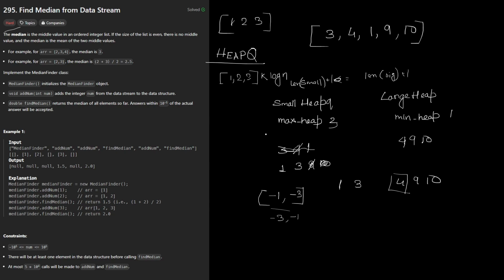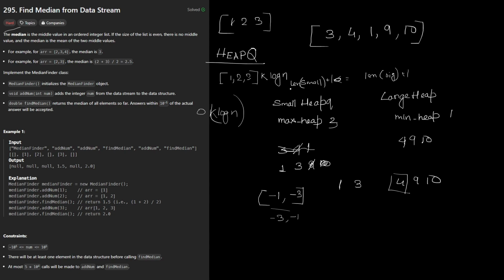So I hope you're able to understand why we require two heaps. In this case, adding a value to our heap queue would take log n. Removing an element is going to take log n. And if there are k elements, it would be k log n. So that would be the time complexity for solving it. But there are a few more caveats here.